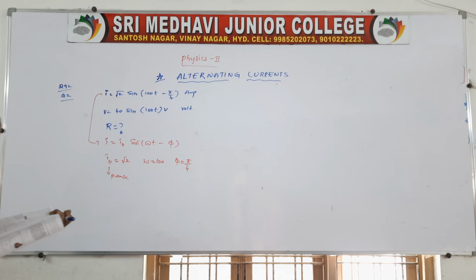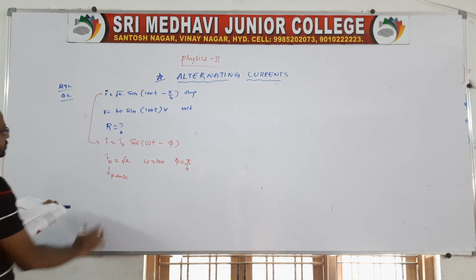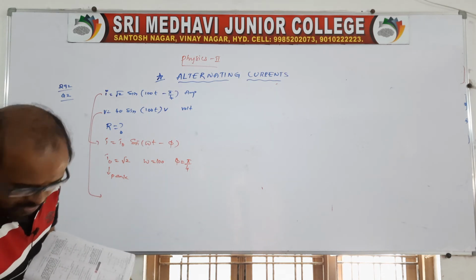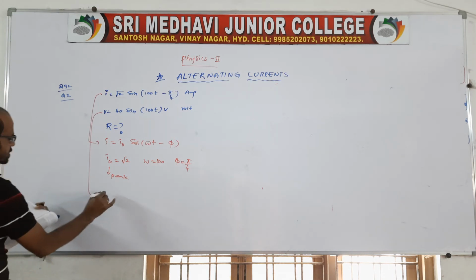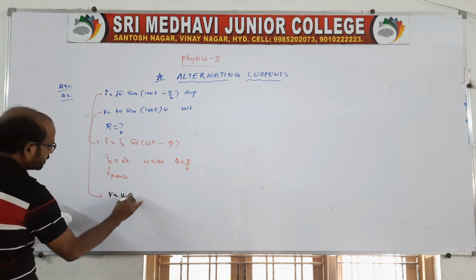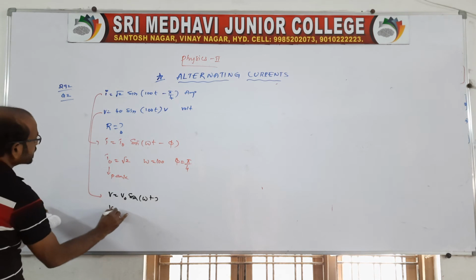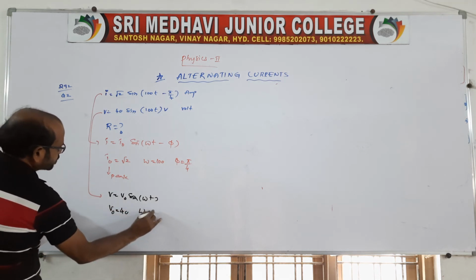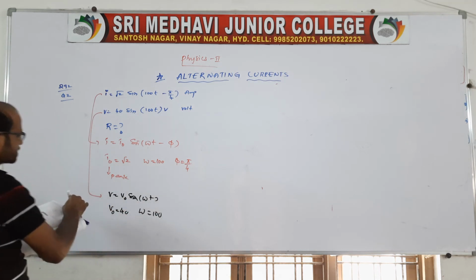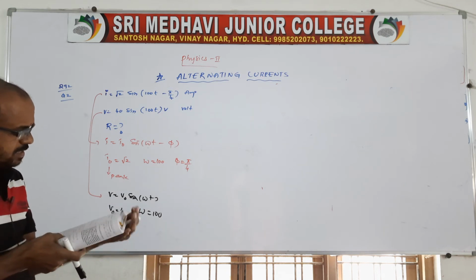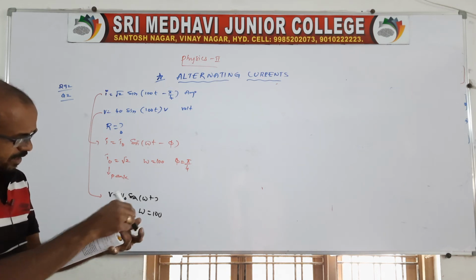So these are the known values. Now comparing the same way, the expression for V is V naught sine omega t, right? So V naught is 40, omega is of course 100. Frequency is the same. And come to the point, what is asked now? Find capital R, right?